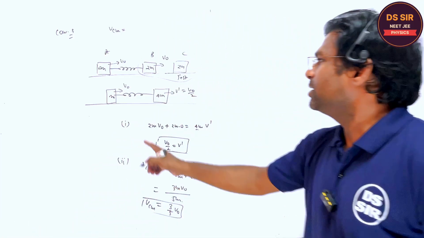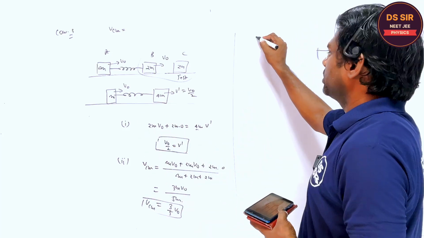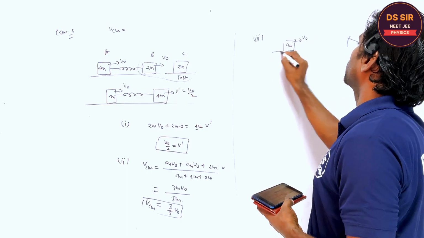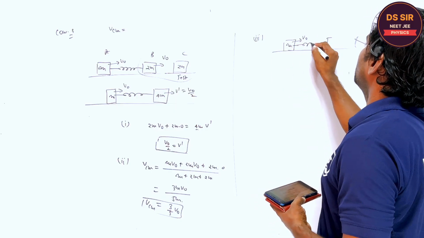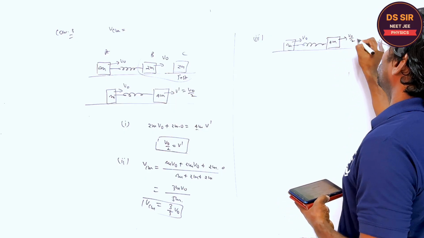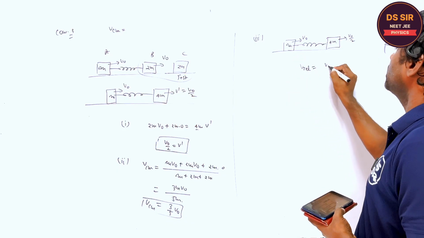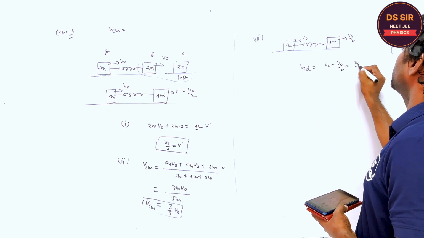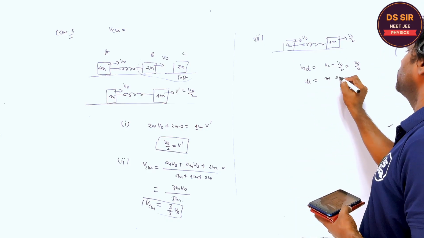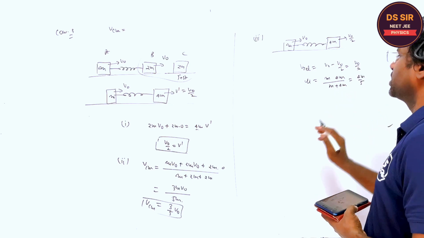And they are asking the maximum compression. So we can find. Listen, for this I have given you the formula, a very important formula or result you can say. If these are the two-point mass system connected with the spring, the 4m block is moving with v naught by 2. So what is the initial relative velocity? Say v naught minus v naught by 2. Is it clear or not? What is the reduced mass? Say m1 m2 upon m1 plus m2, m upon 4m, so this is 4m upon 5. Is it clear or not?